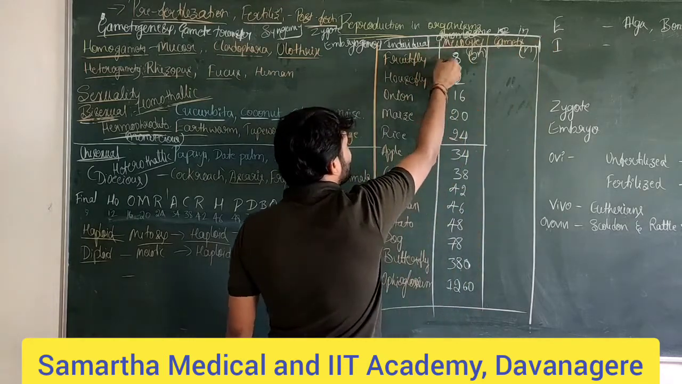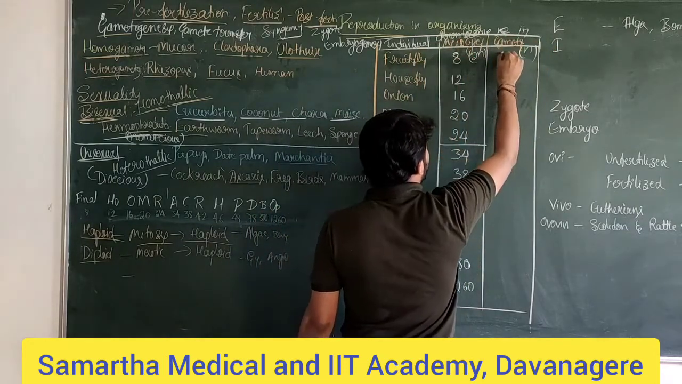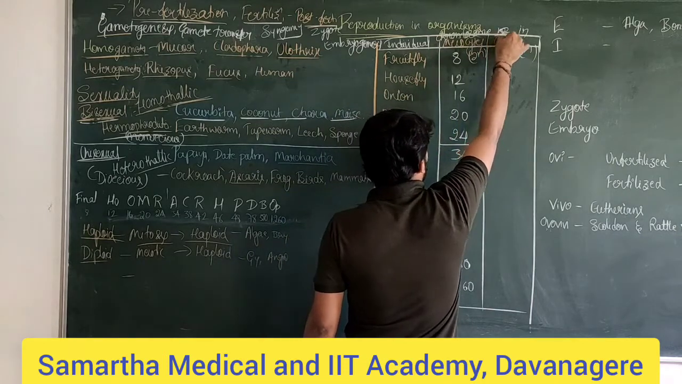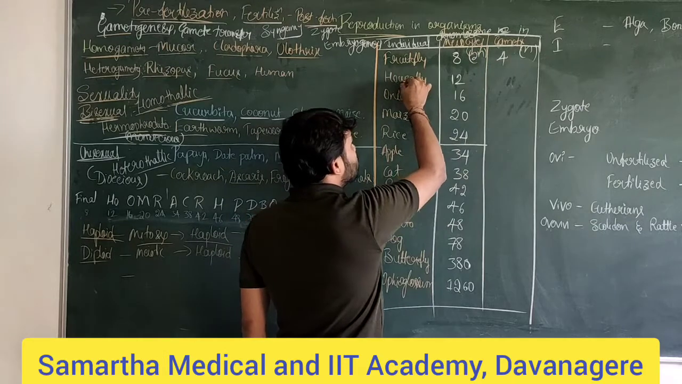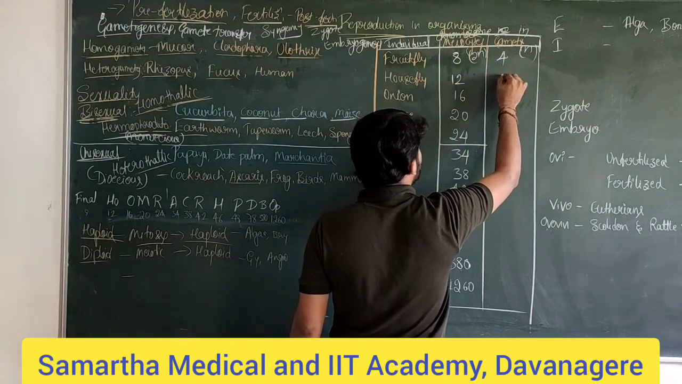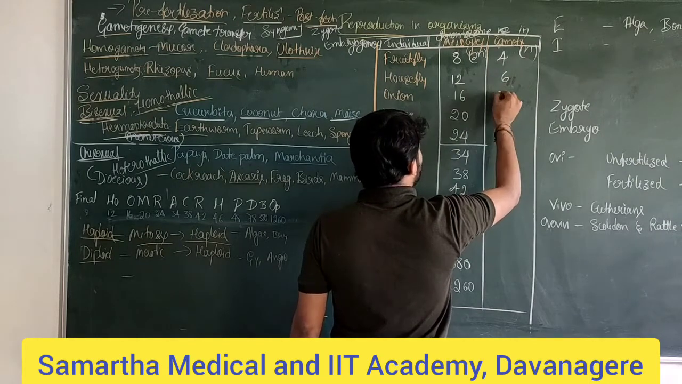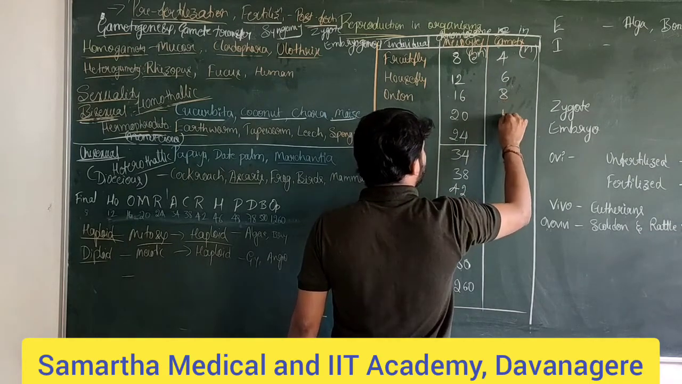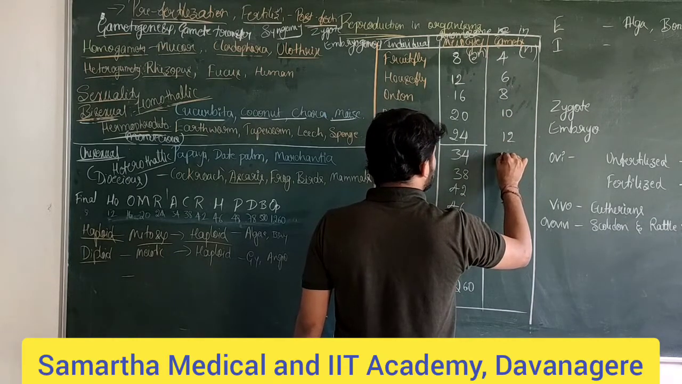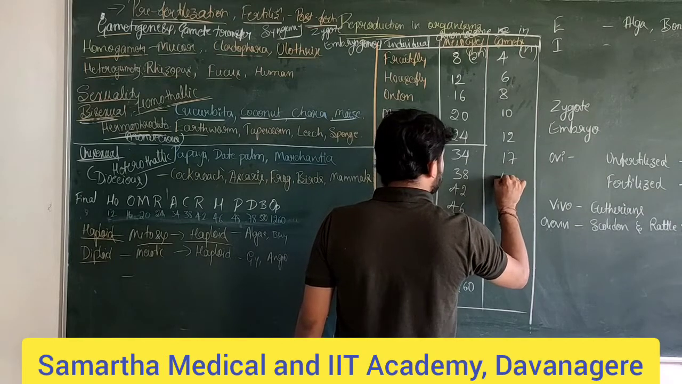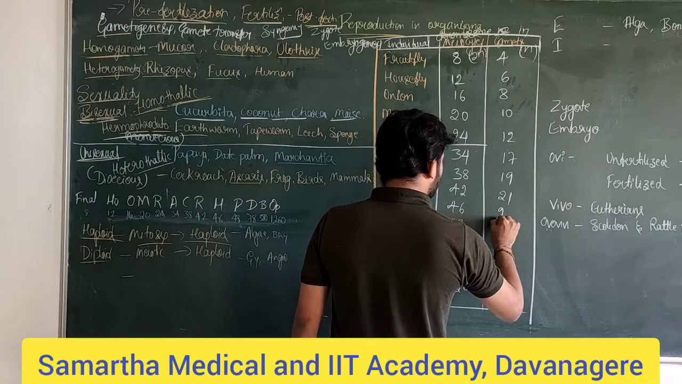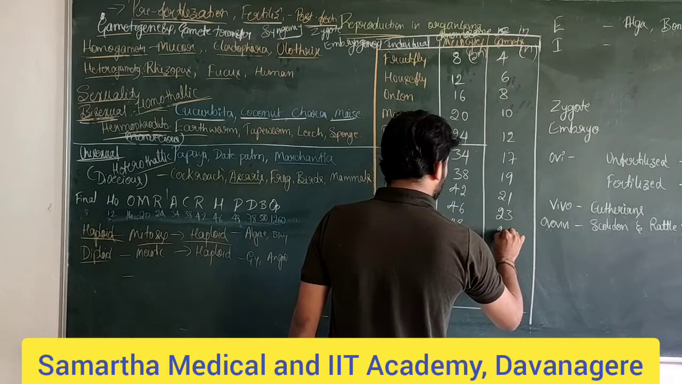So the fruit fly, which has a meiocyte number of 8, means the gametes will have 4 chromosomes. And if the housefly has 12 chromosomes in the meiocyte, then the gamete has 6. Then for onion it is 8, for maize 10, for rice 12, for apple 17, for cat 19, for rat 21, for human 23, and for potato 24.